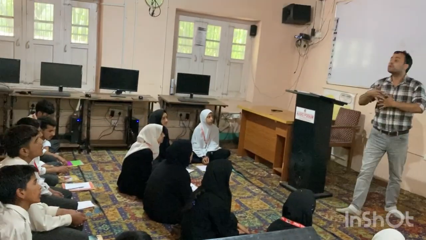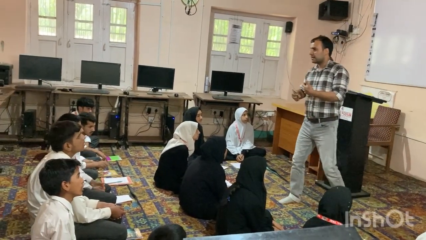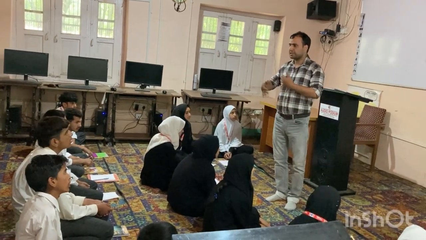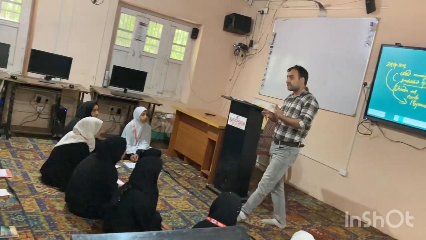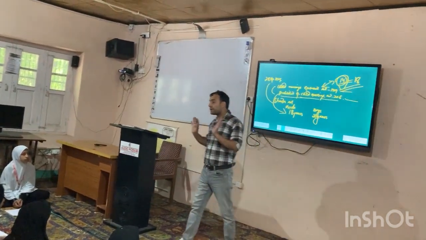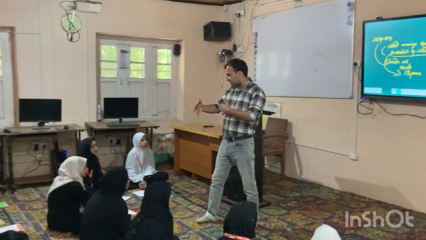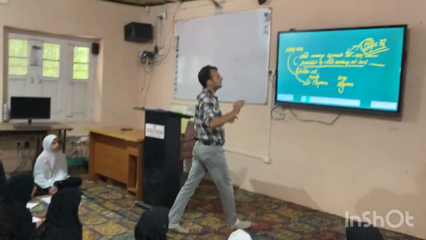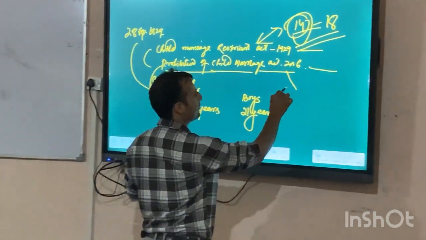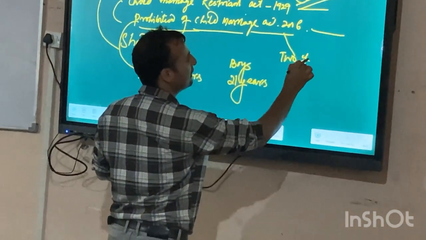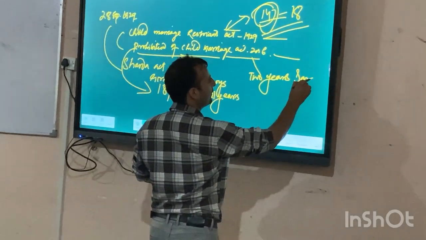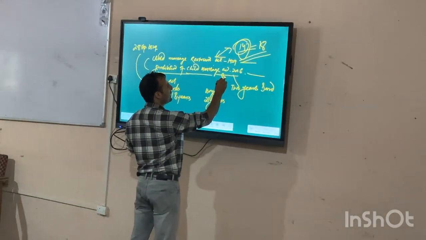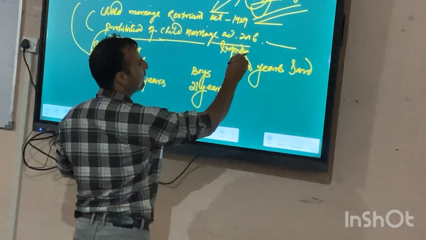A kind of punishment has been added and featured in this particular act. What is the punishment? The punishment is 2 years jail, I mean imprisonment.